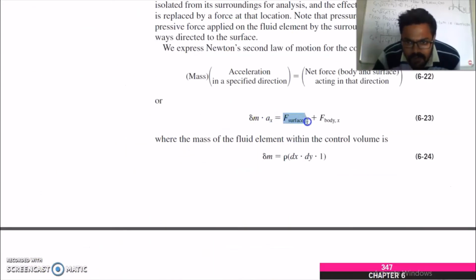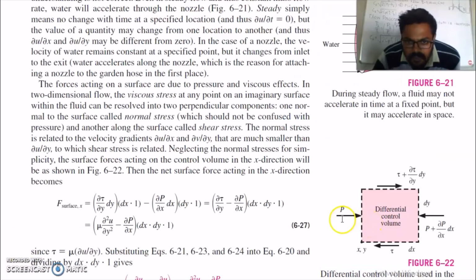Now we will find the surface force. Surface forces are due to pressure force and viscous effect in two-dimensional flow. Viscous stress at any point on an imaginary surface within the fluid can be resolved into two perpendicular components. One is normal to the surface, called normal stress, which should not be confused with pressure. Another is along the surface, called shear stress.